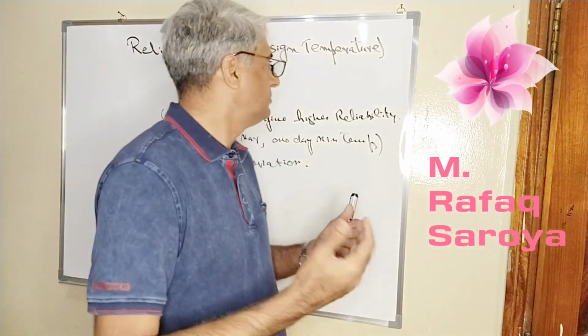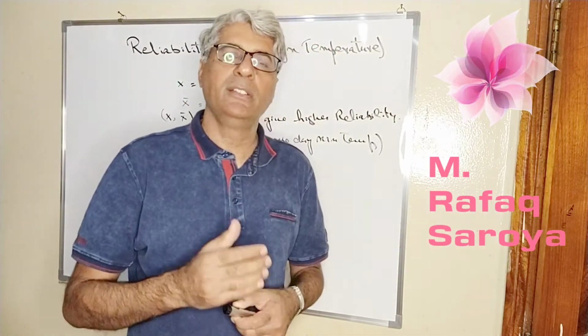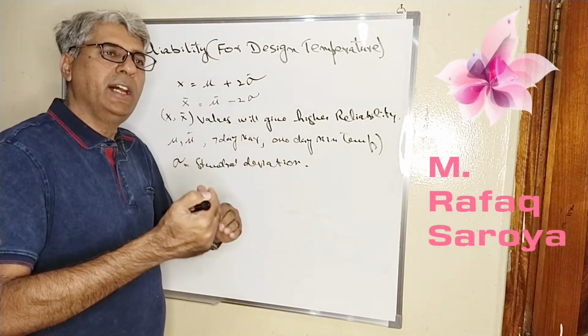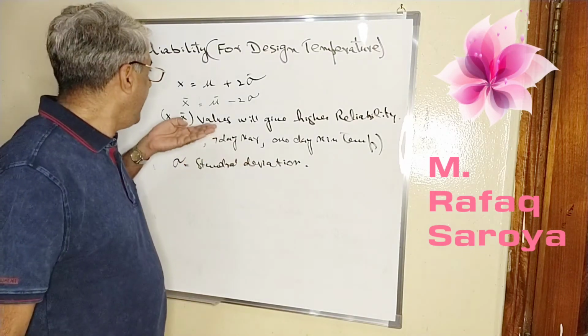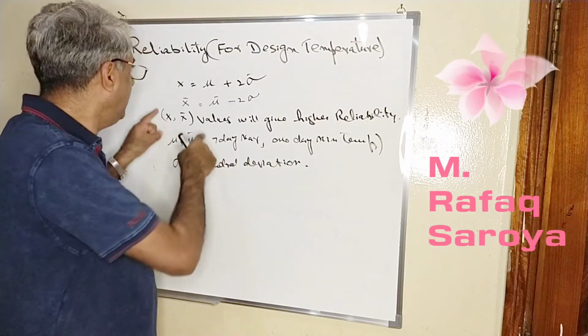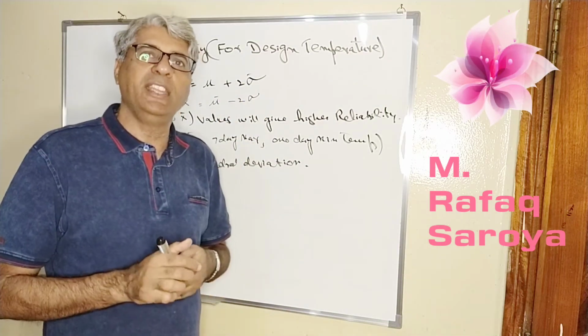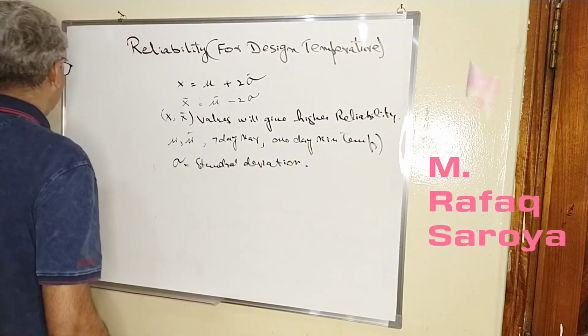Now I will apply this procedure on one example, to show how we can say that our performance grade bitumen at this temperature has a reliability of 50%, and after implementing this condition we get a reliability of 98%. I will explain it with one easy example.